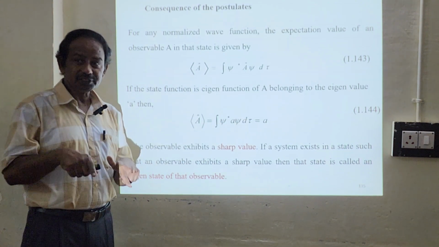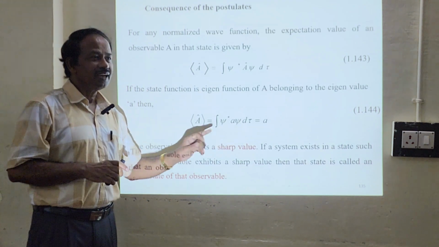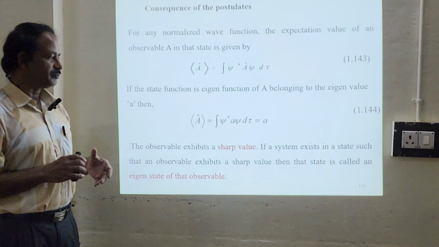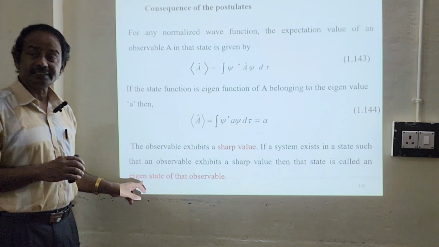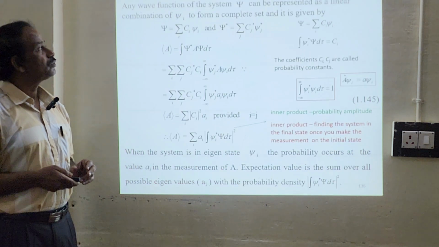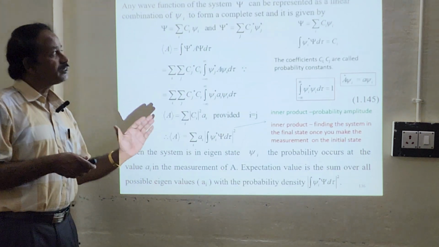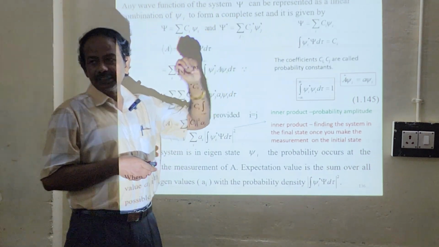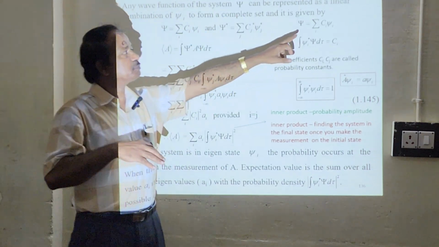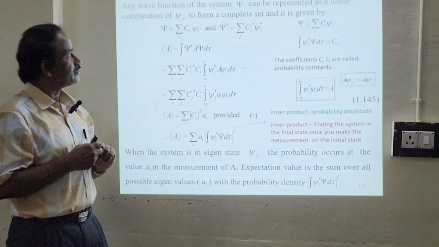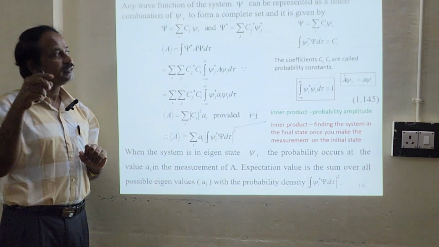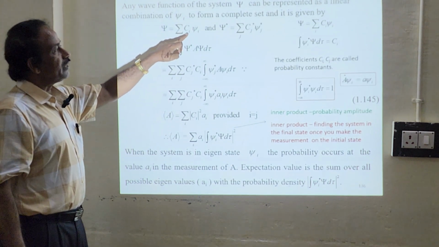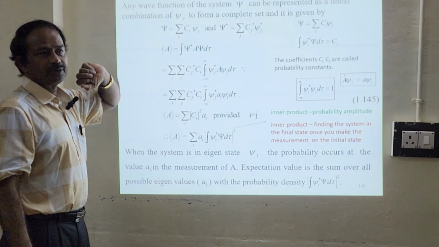If the wave function is an eigenfunction, then if the system exists in a state such that the observable exhibits a sharp value, then the state is called an eigenstate of the observable. Continuing with that, suppose any system ψ can be expanded in terms of the expansion theorem. We know this already. Correct? Capital ψ equals the summation over i of Ci ψi, we know already.